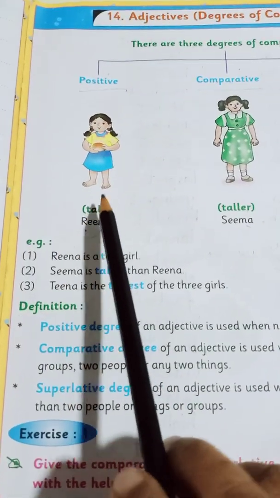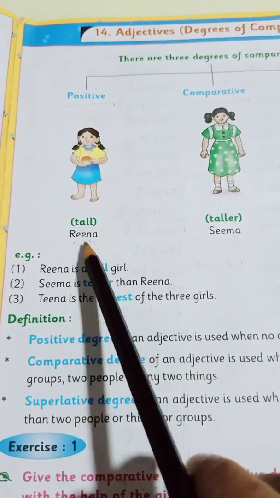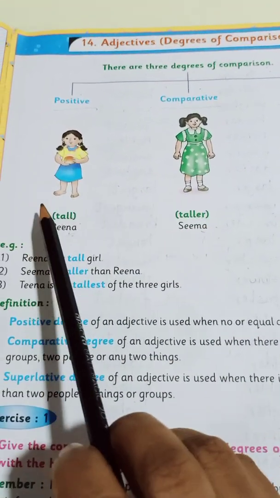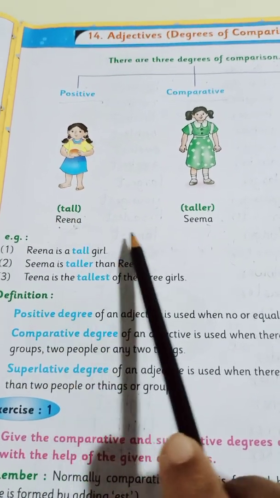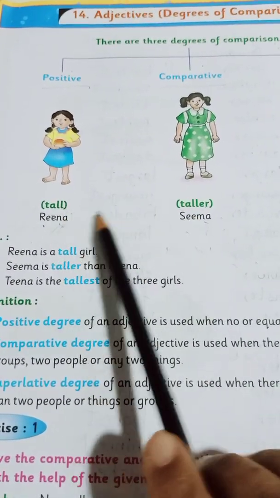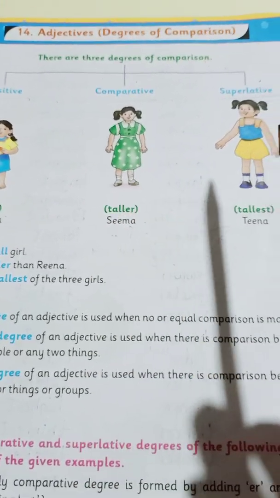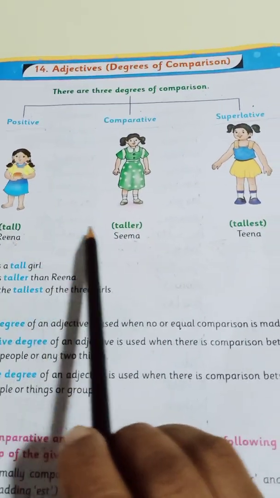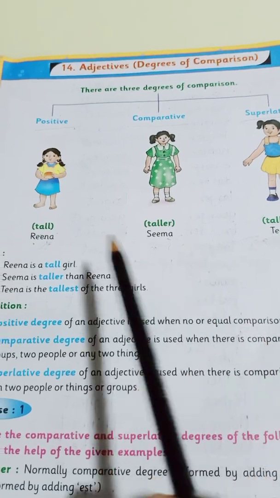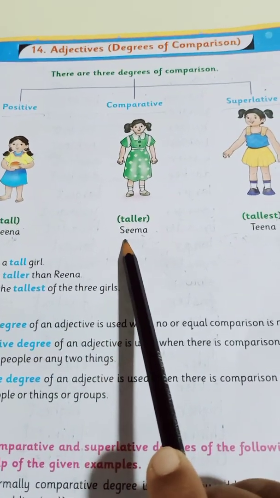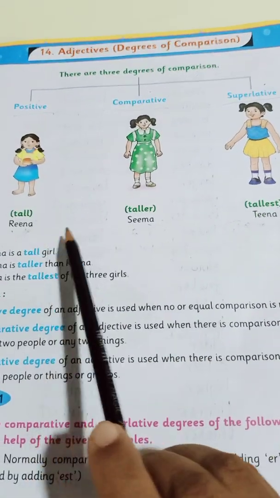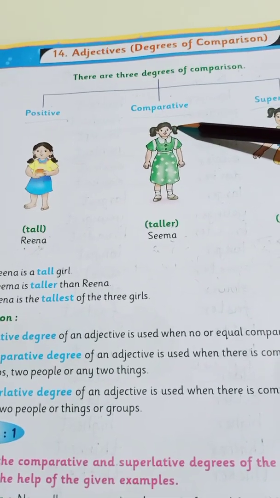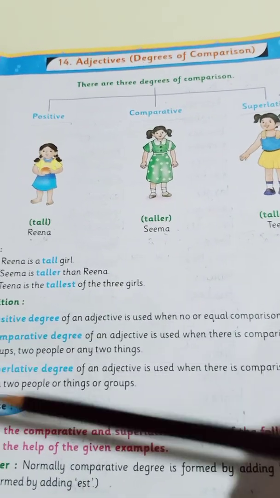In the positive degree, Reena is tall. But in the comparative degree, Seema is taller. So I am comparing Reena with Seema. Who is taller over here? Seema is taller, correct? And then in the superlative degree, who is the tallest among all 3 of them? Tina. Yes. So tall, taller, tallest. These are the 3 degrees of comparison: positive degree, comparative degree and superlative degree.